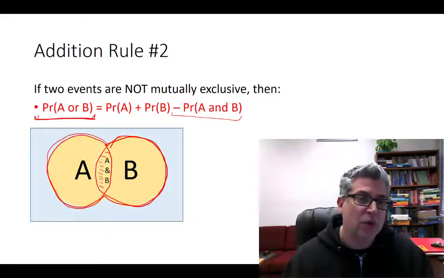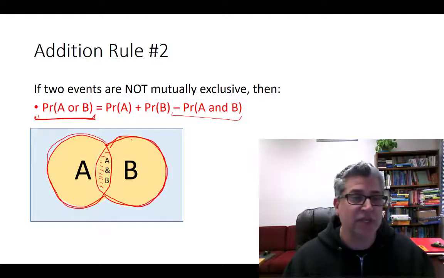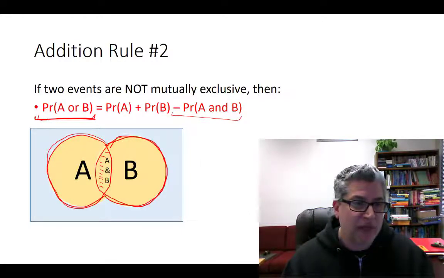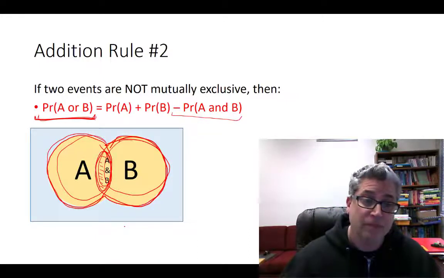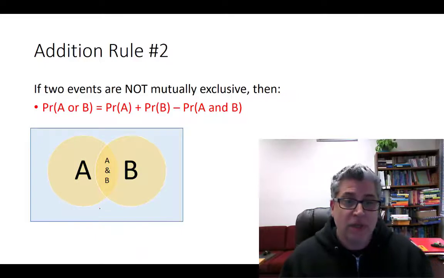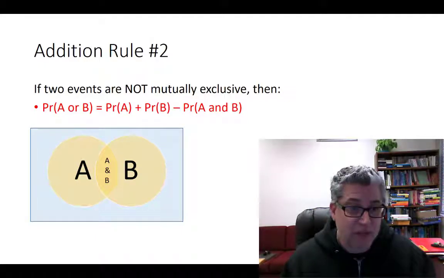So in this scenario where you can have A and B happening at the same time, they're not mutually exclusive, then the probability of A or B is equal to the probability of A plus the probability of B, and then take out one of those areas of overlap. Right? Here is a cleaner version of that same thing. Take the probability of A.